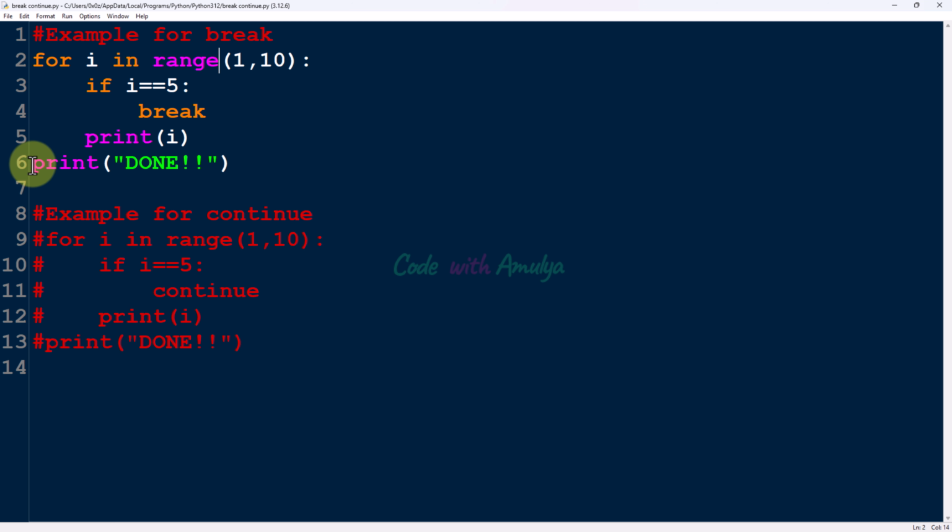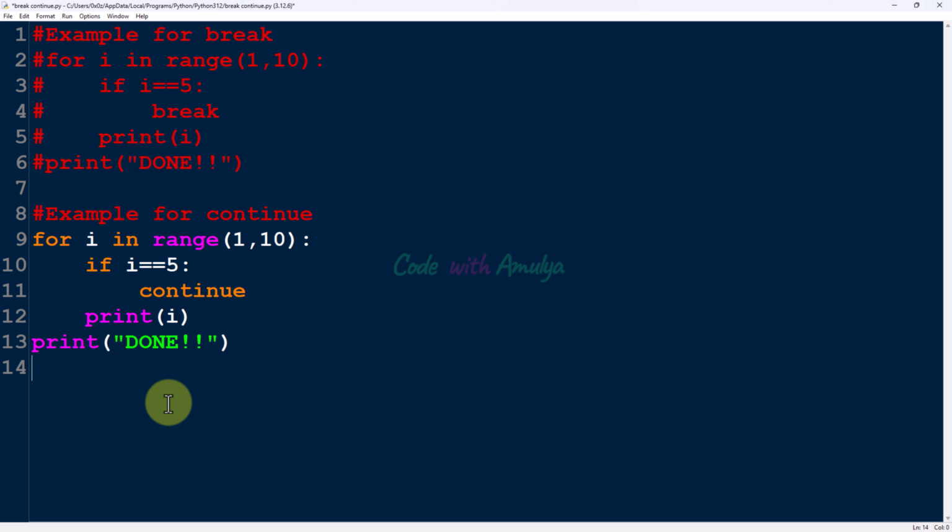Next, let's take an example for continue. In this example also, we'll take the numbers from 1 to 9. And when i becomes equal to 5, we'll execute the continue statement. And next we'll print the number and we'll print done. What this continue statement will do, it will stop the current iteration, go back to the loop and start executing the next iteration.